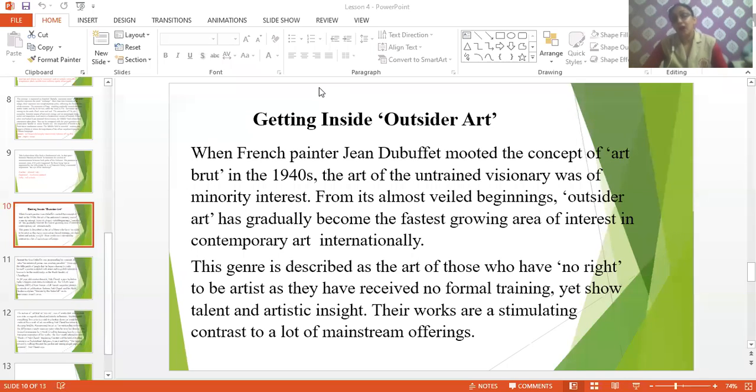On the other hand, the people who are called trained artists, people don't take much interest in their art now. To explain how an outsider artist is more creative, the writer has given us some examples also. For example,